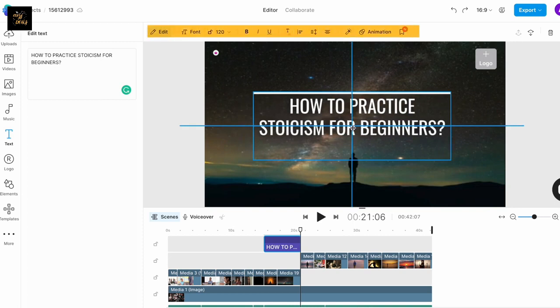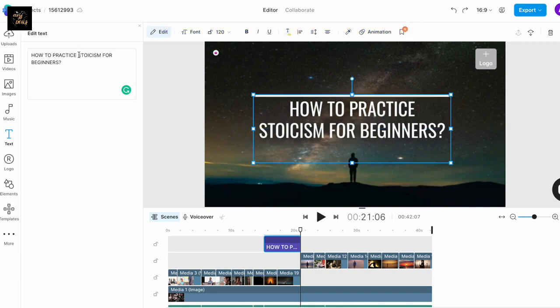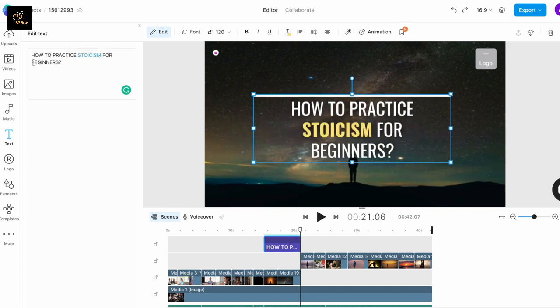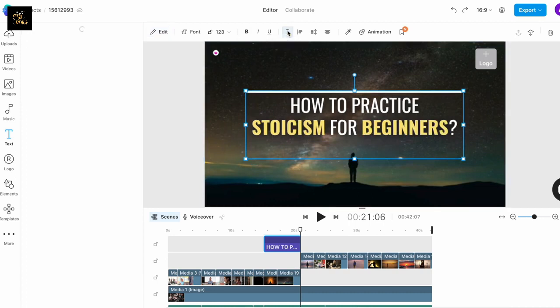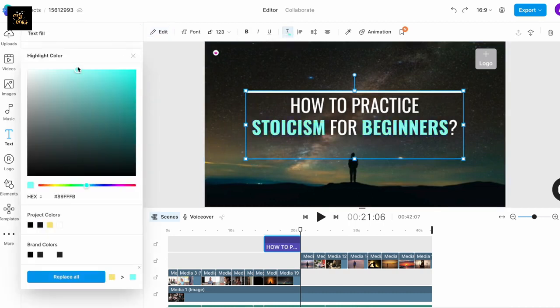I want to change the color of certain words to highlight them. So I will select them in the edit window and then choose the highlight option that appears right on top of the selected text. Then I will go to the text color option on top of the canvas to change the color of the highlight. I think this looks pretty good.